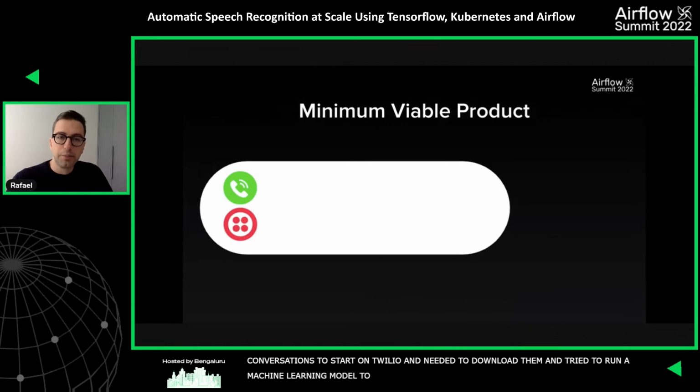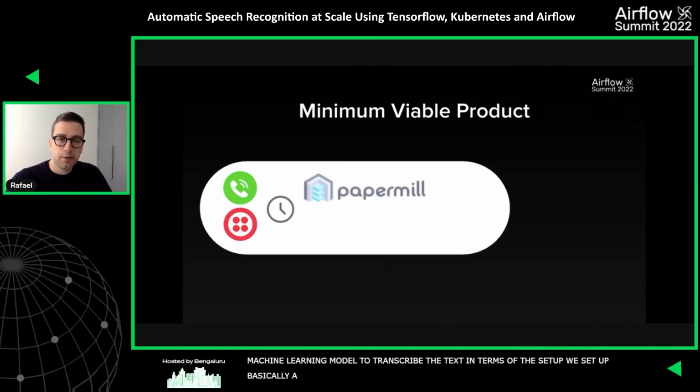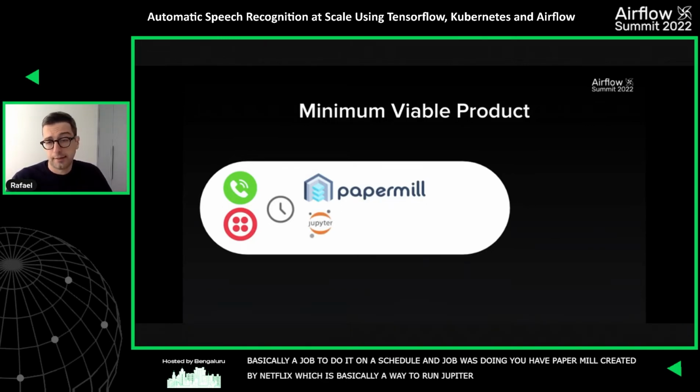In terms of the setup, we set up a crontab job because we wanted to do this on a schedule. And what this job was doing, you have Papermill, which was created by Netflix. It's basically a way to run Jupyter notebooks as Python scripts.